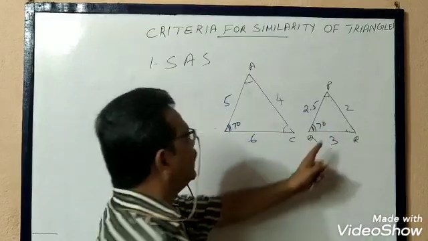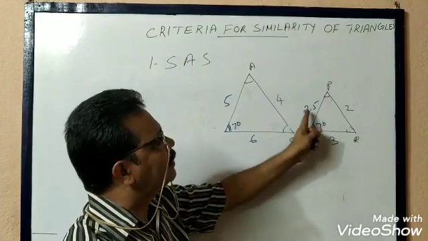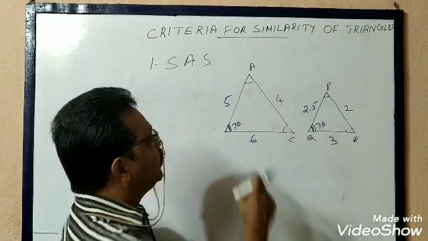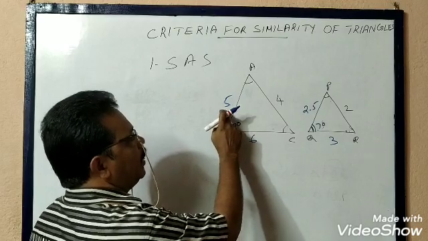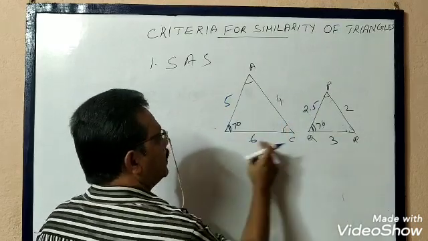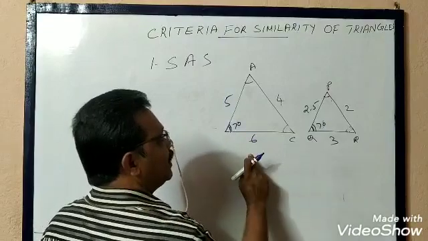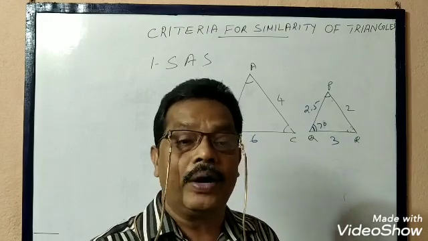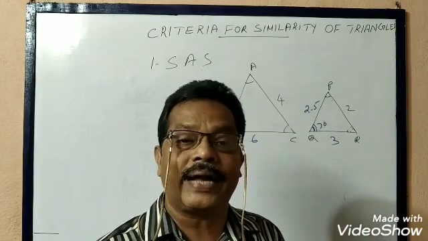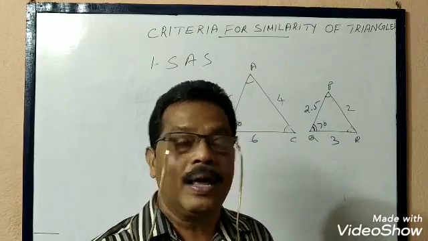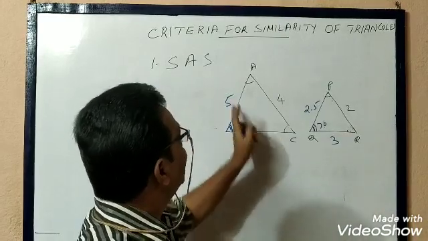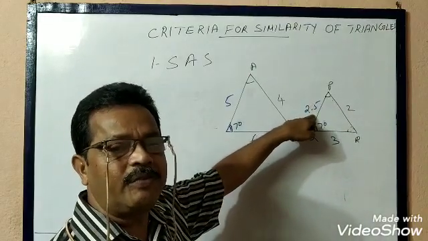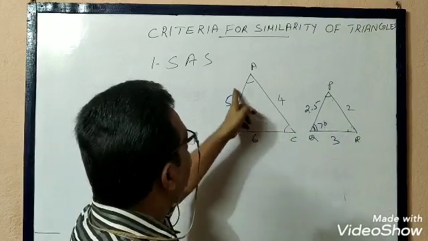Here you have to see whether the angle is between the sides. This is very important. The angle should be between the corresponding sides. 2.5 is half of 5. Yeah, 5 is double of 2.5. 6 is double of 3. Here also the ratio becomes double. It is not necessary that it is always double. It can be any ratio, double or 2.5 times, yeah, 1.3 times. That ratio should be equal. By chance, when I wrote both of the cases, the sides are becoming double. It can be double, triple, 1/2, 1/3, 1/4, 1/5, anything. That ratio should be equal.